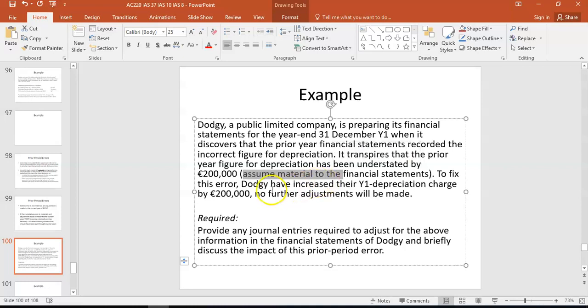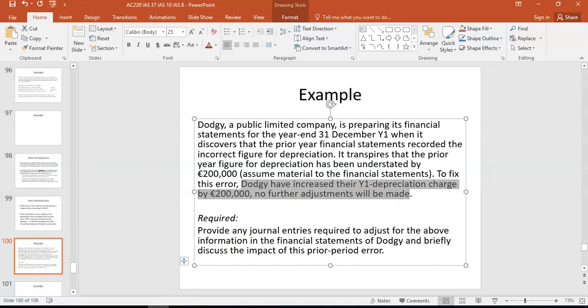But to fix this error, DoubleExit have increased year 1 depreciation, i.e. this year, with no further adjustments. So read the question then, provide any journal entries, and briefly discuss the impact of the prior period error. So the first thing you have to note here is, if you're asked to discuss it, IAS 8. So you write down, this is an IAS 8 issue, and the key point is, it is a material prior period error. So what you're not allowed to do when it's a material prior period error, you're not allowed to do this. You're not allowed to put it through the P&L for this year.